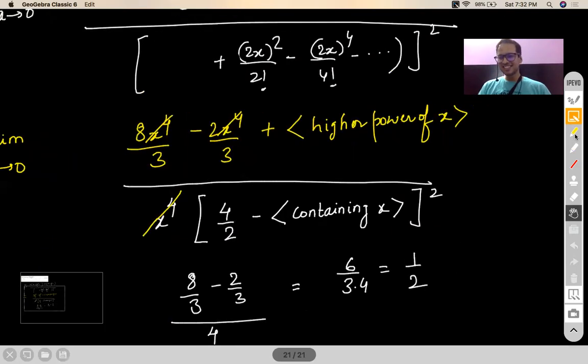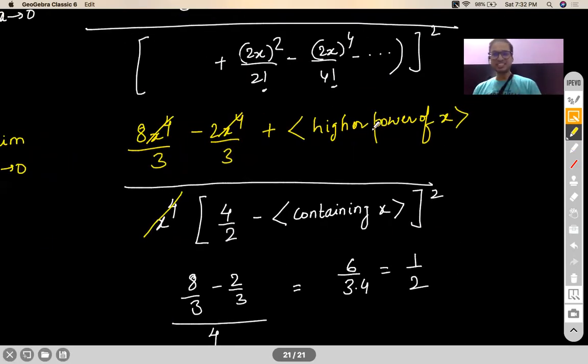Right? So do you realize that even expansions are worth trying out? It may save a lot of time for you. Okay. So with this, we stop here. We'll conclude the standard trigonometric limit with this. Next class, we'll talk more about very interesting limits. Okay.